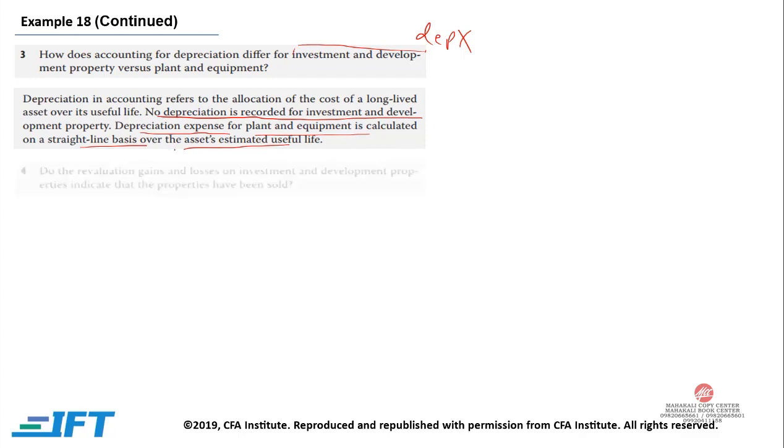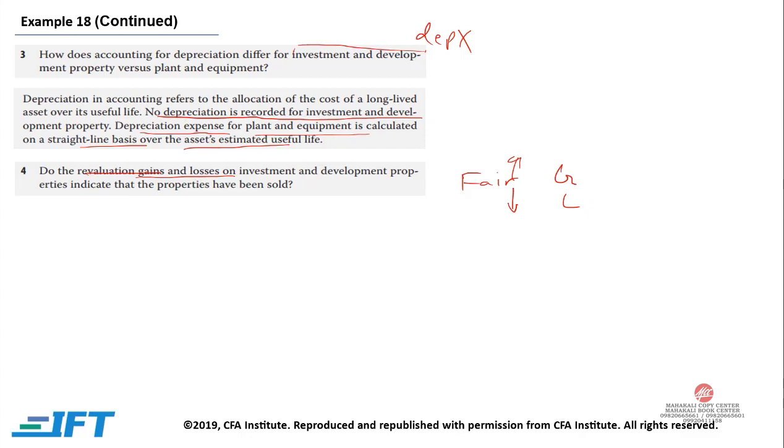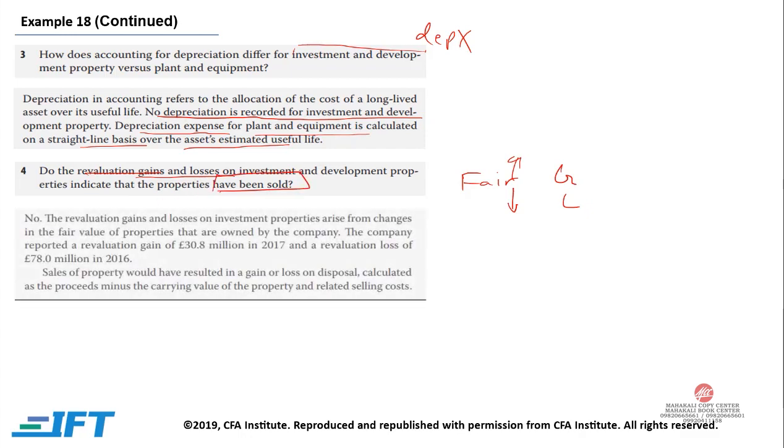Now, do the revaluation gains and losses on investment and development properties indicate the properties have been sold? If fair value has gone up, there is a gain. If it has gone down, it is a loss. Certainly, it doesn't mean that we have sold the property. No. The revaluation gains and losses on investment properties arise from changes in the fair value of properties that are owned by the company. The company reported a revaluation gain of 30.8 in 2017 and a revaluation loss of 78 in 2016.